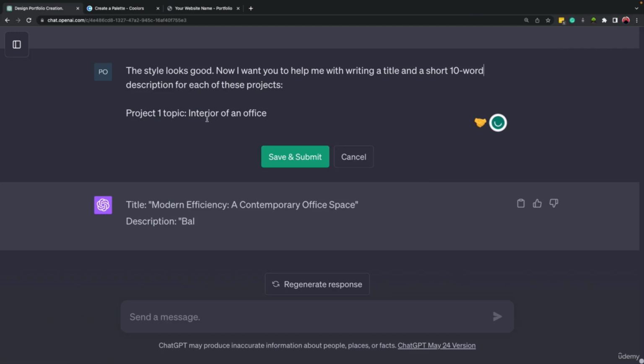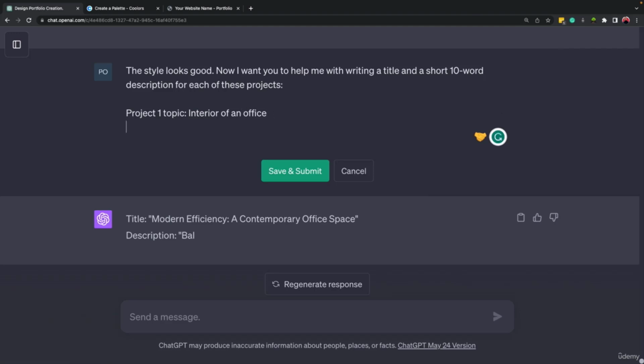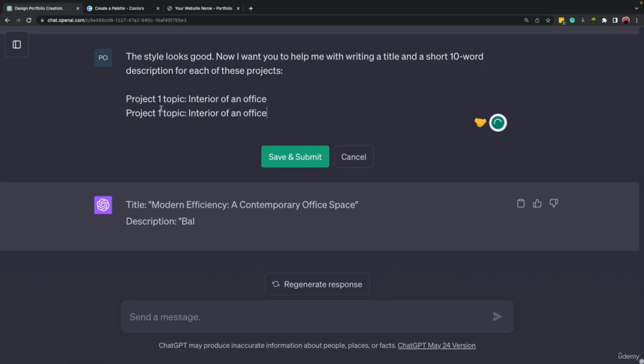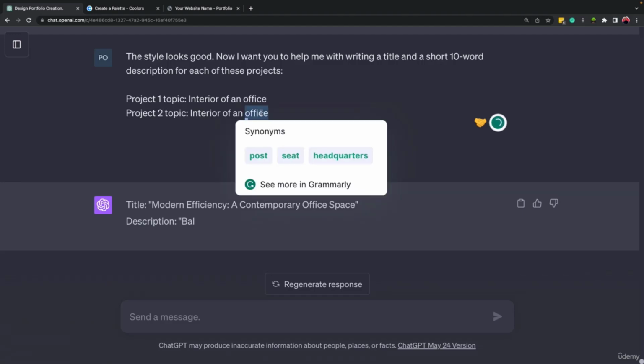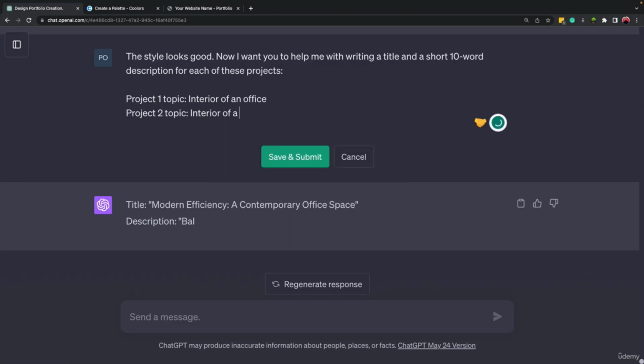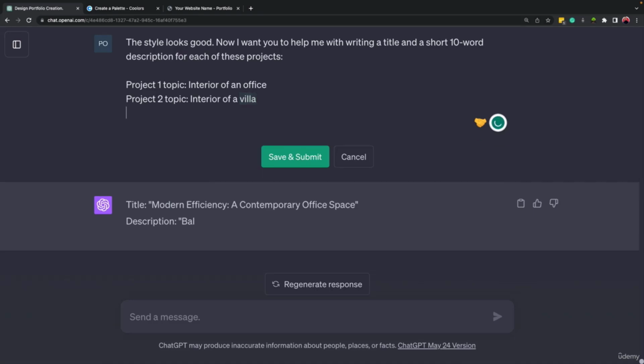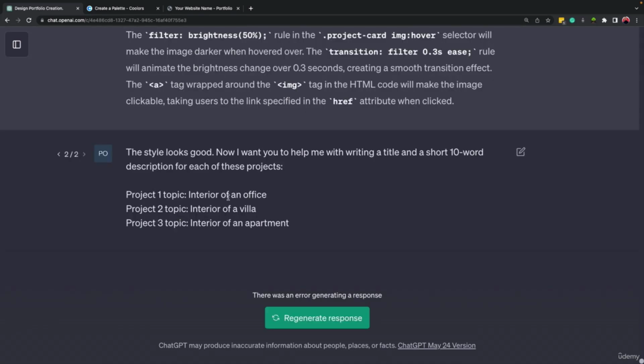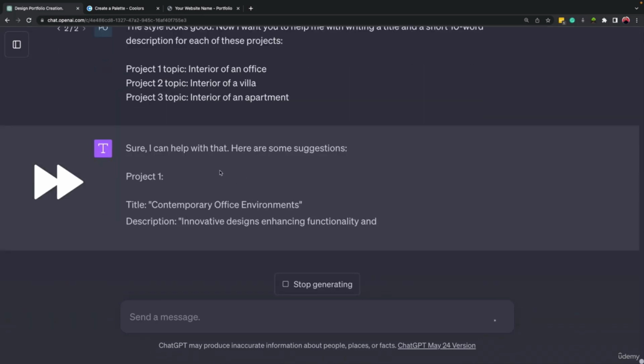Okay, project 1 topic, interior of an office. Okay, project 2 topic, it will be interior of a villa. Okay, and project 3 will be interior of an apartment. Okay, so let's save it.